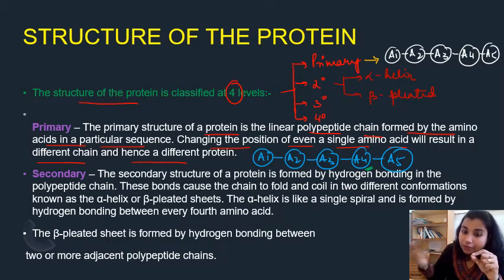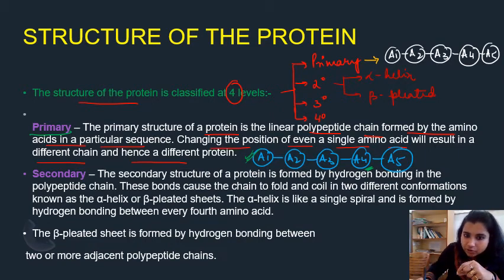We will get a different protein other than this protein, right? So the different protein structures depend on different arrangements of amino acids. Clear? So what you need to know from primary structure is that when the amino acids are joined linearly in a straight line, then we call it a primary structure.